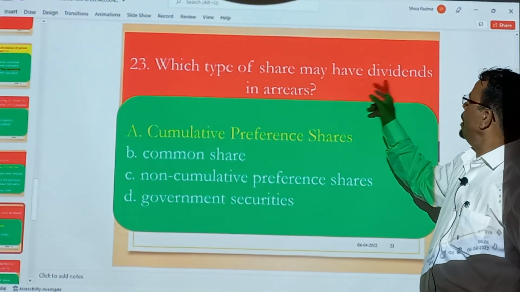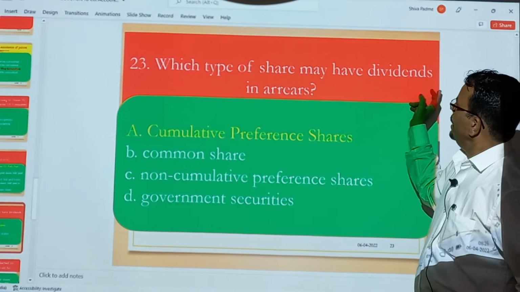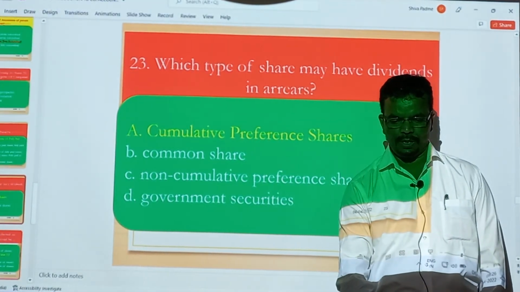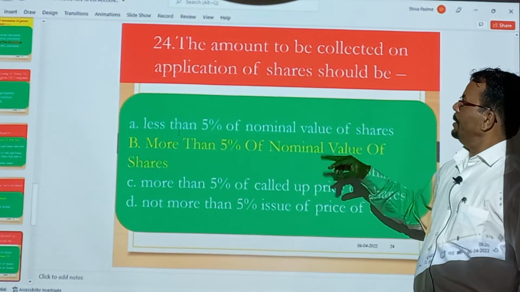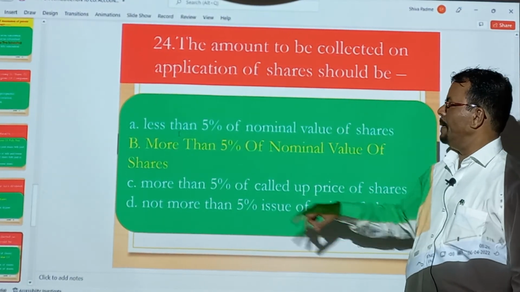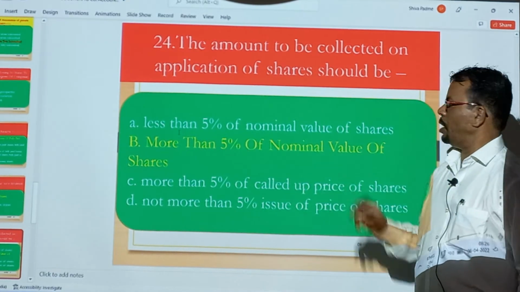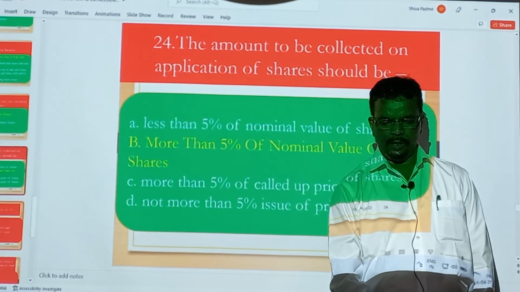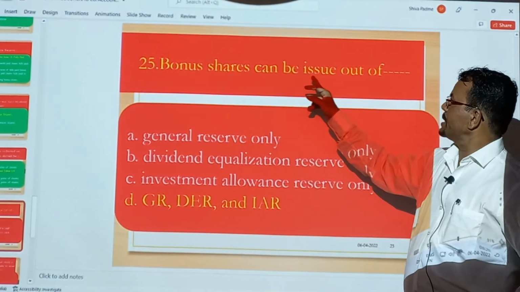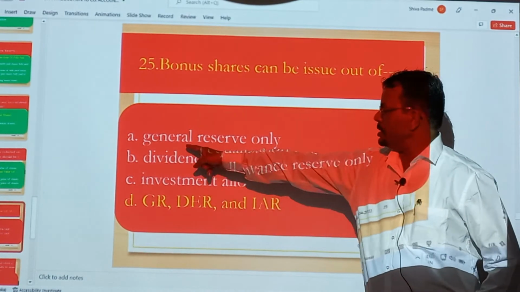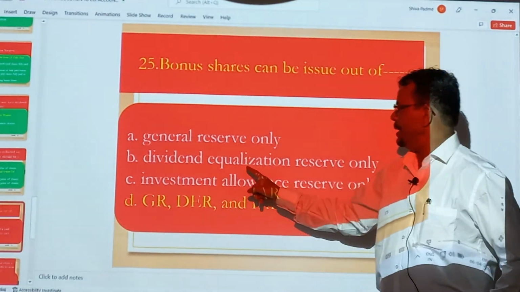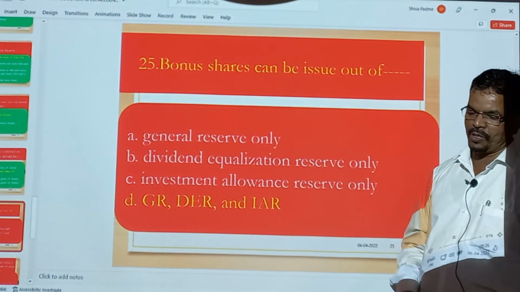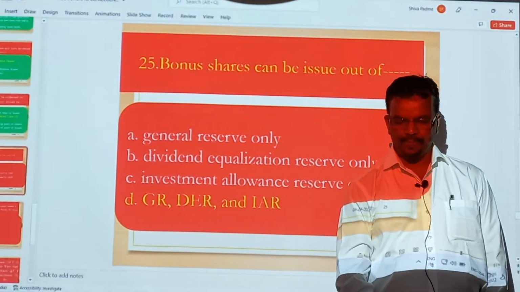Which type of shares may have dividend in arrears? That is known as cumulative preference shares. The amount to be collected on application of shares should be dash, not more than 5% of the nominal value of the shares. 5% is very important, it should be collected. Bonus shares can be issued out of general reserve, plus dividend equalization reserve, plus investment allowance reserve. All three possibilities can be possible here. So the answer is D.